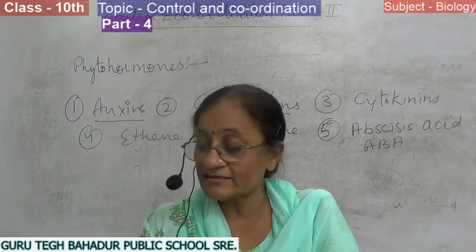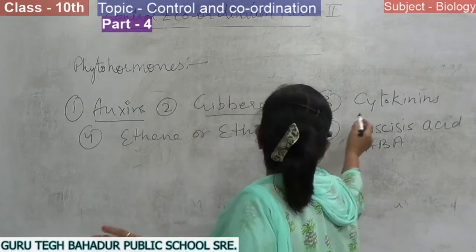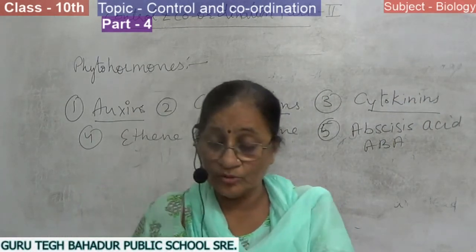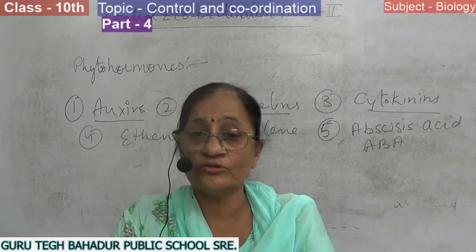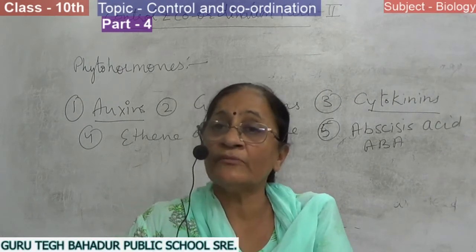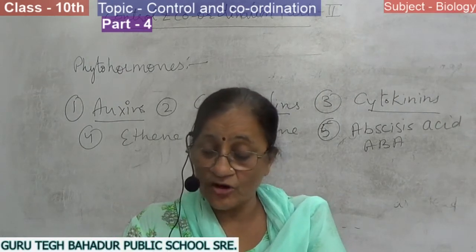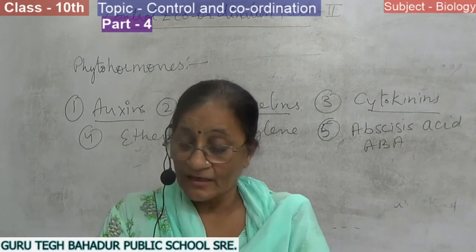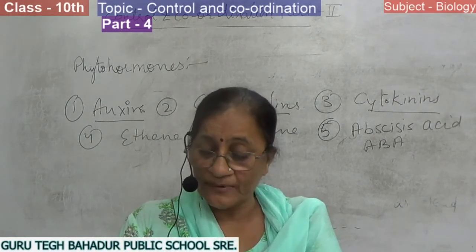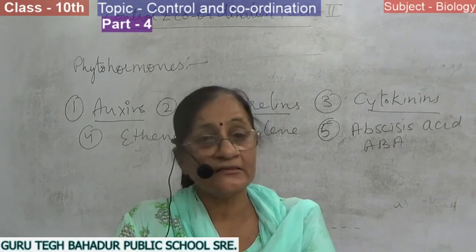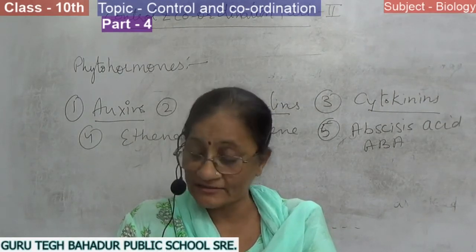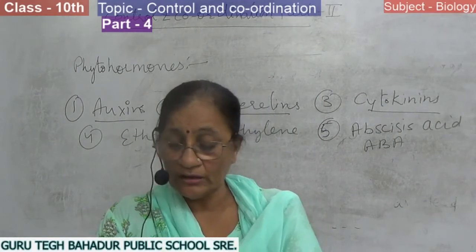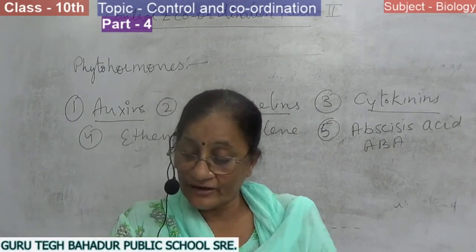Now the third hormone is cytokinins. This phytohormone also helps plants in many ways. The first function of cytokinin is to help in cell division. As we know, growth in plants mainly occurs by the activity of meristematic tissue, which we call continuously dividing tissue.